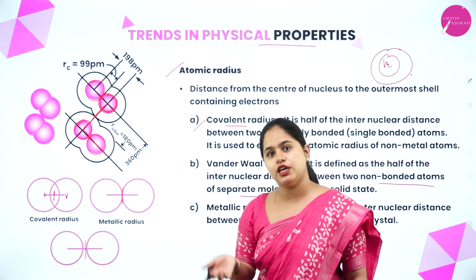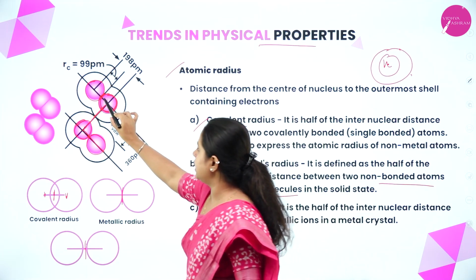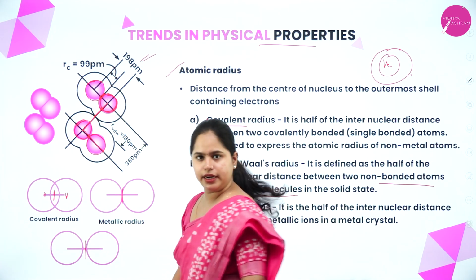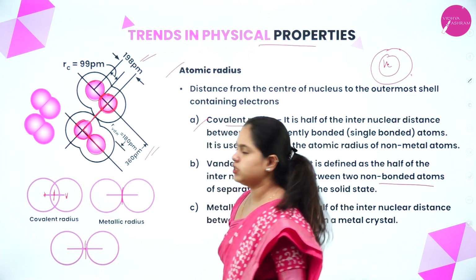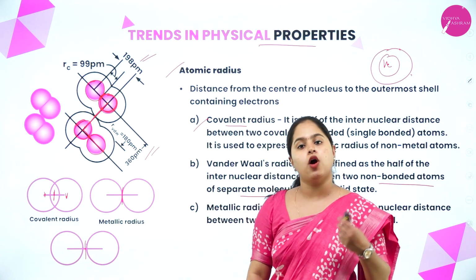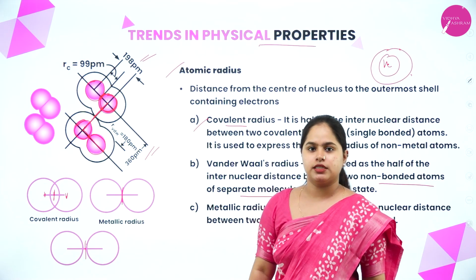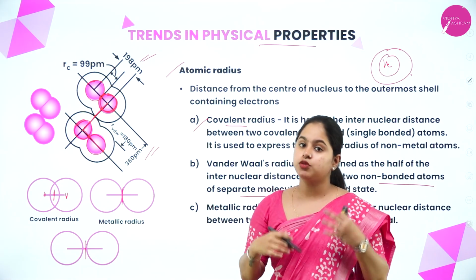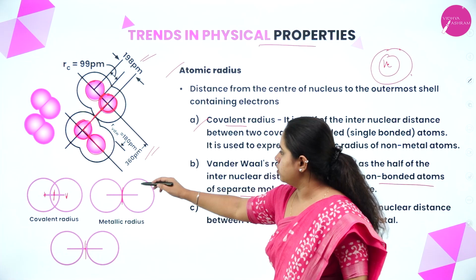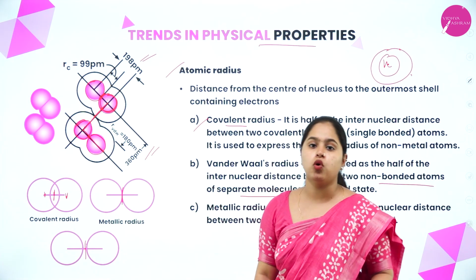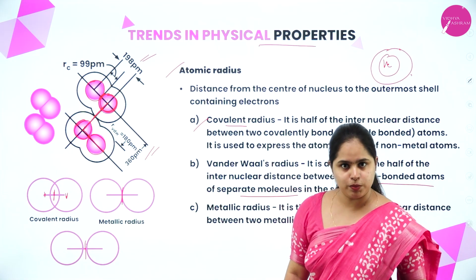Will it be covalent radius or van der Waals radius? As you can see, this is the covalent radius, and this is the van der Waals radius. So the van der Waals radius will always be higher than the covalent radius because it is between two atoms of two different molecules. So of course the van der Waals radius will be more than the covalent radius. I hope it is clear.